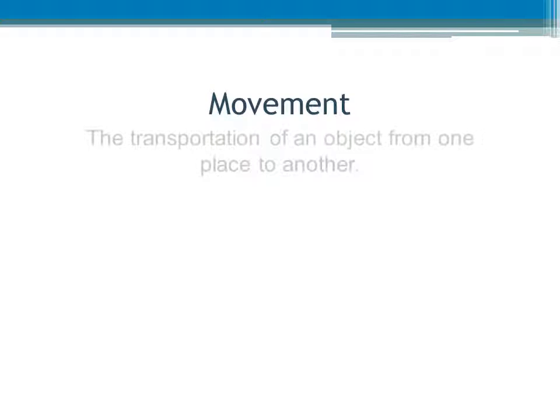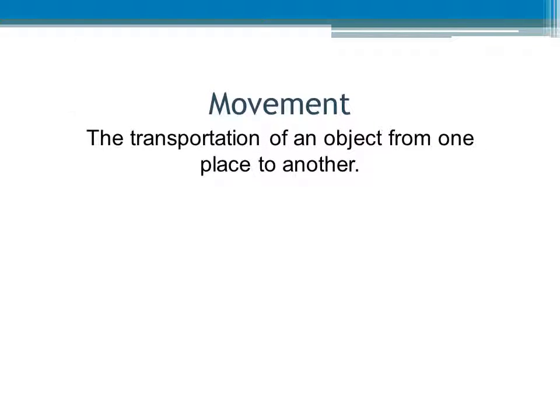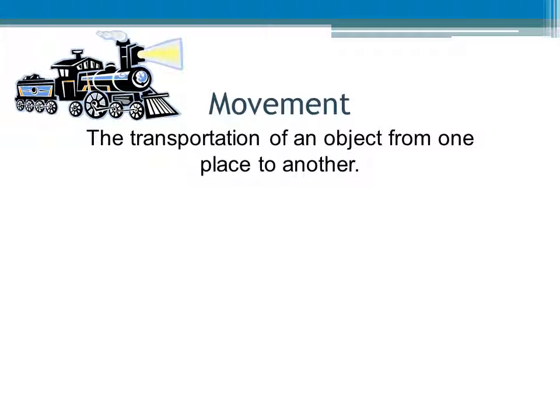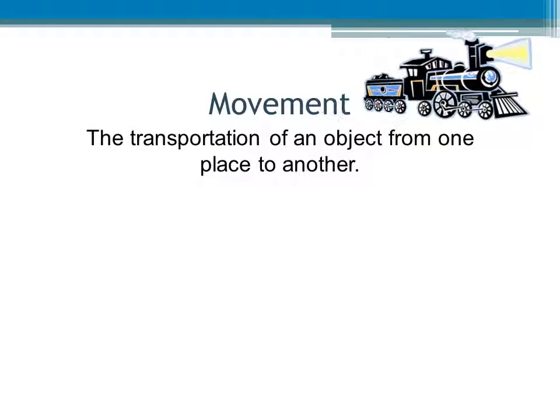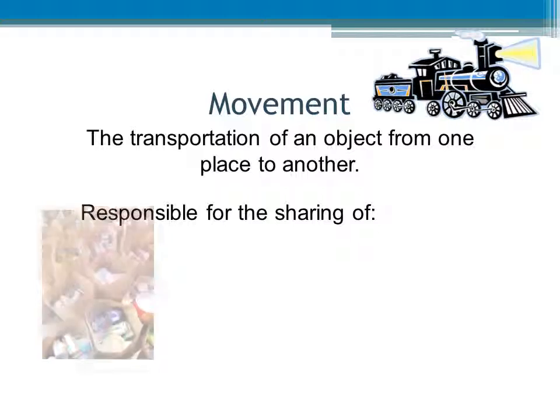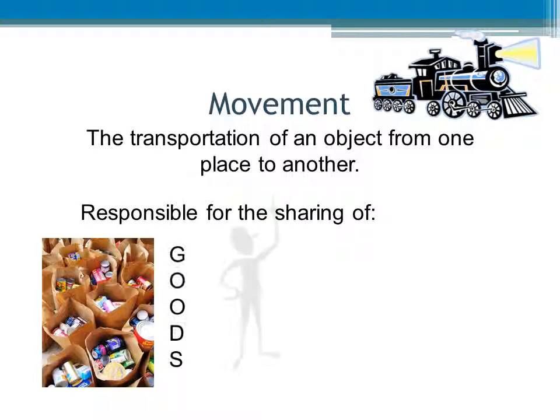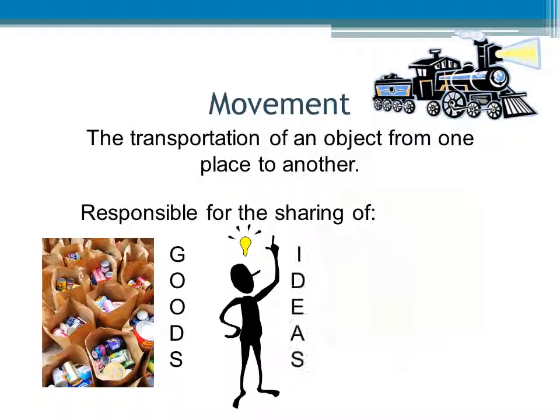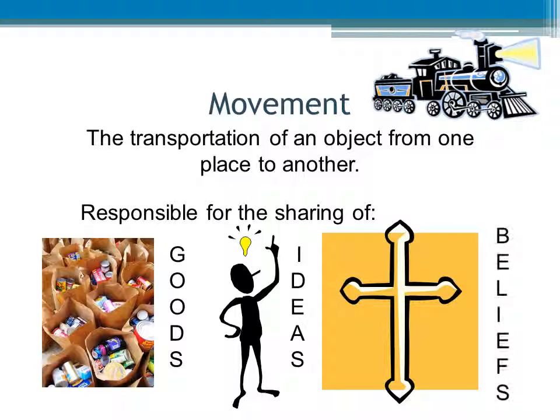The fifth and final theme of geography is movement. Movement is the transportation of an object from one place to another. The actual movement of an object moves from one absolute location to another. Movement is responsible for the sharing and mixing of regional goods, ideas, and beliefs. This enables countries to develop and expand because they are able to spread information across long distances.